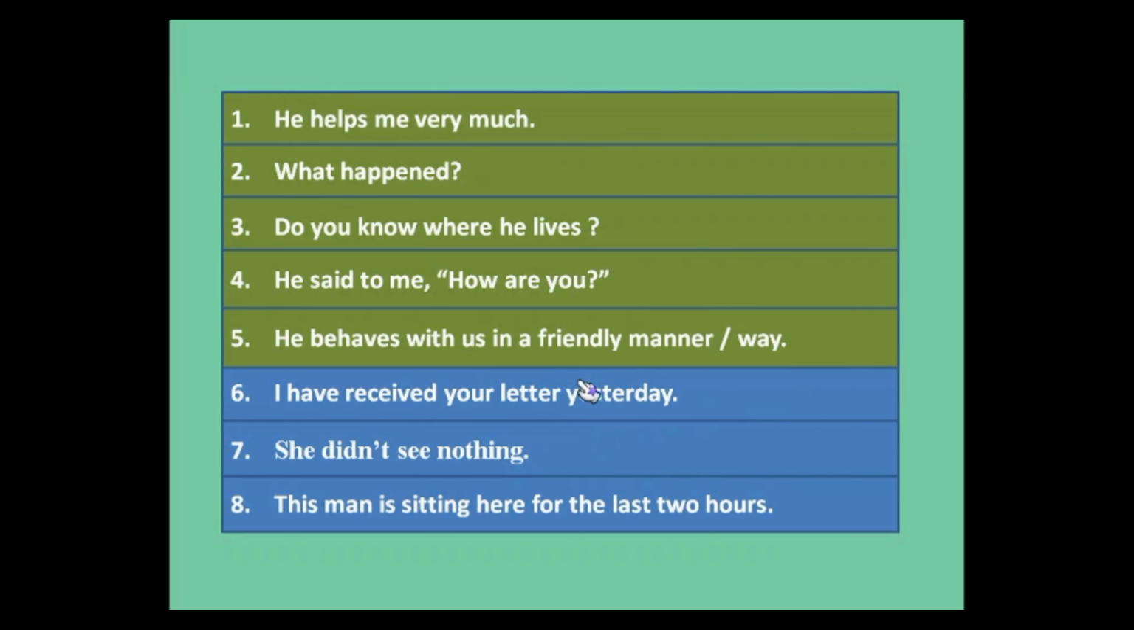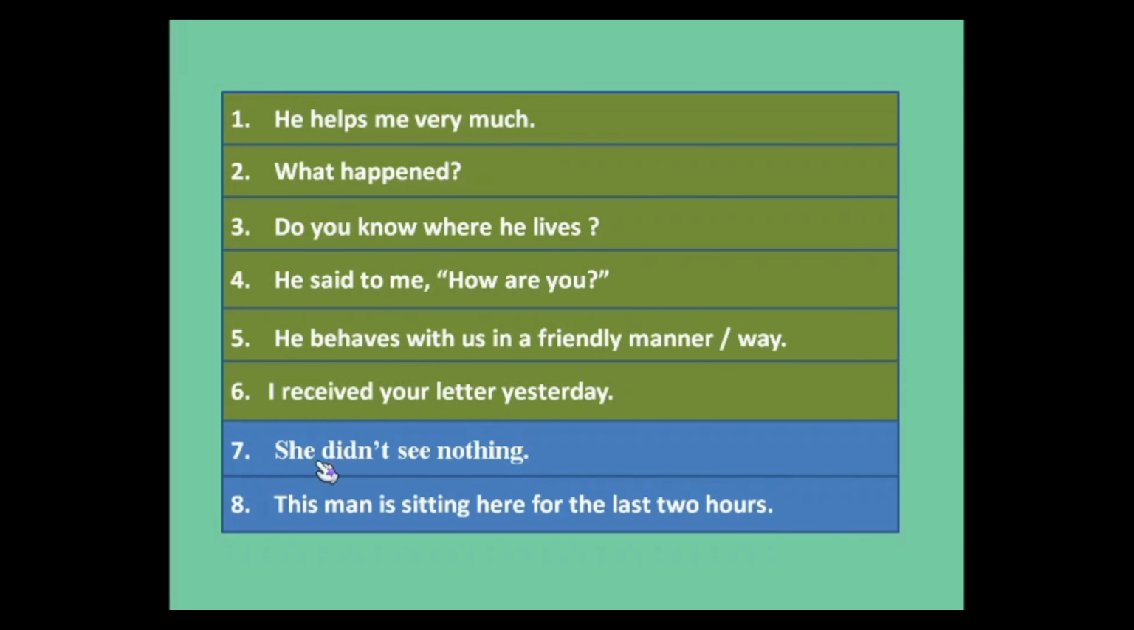Next sentence, I have received your letter yesterday. So you can see yesterday. So when you mention past time specifically, you should not use present perfect tense like have received. When you specifically mention a past time, you should use past indefinite tense instead of present perfect tense. So not have received, it should be I received your letter yesterday.